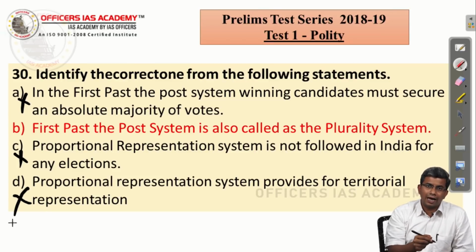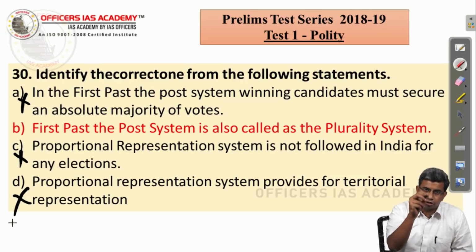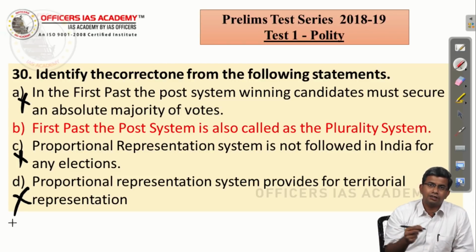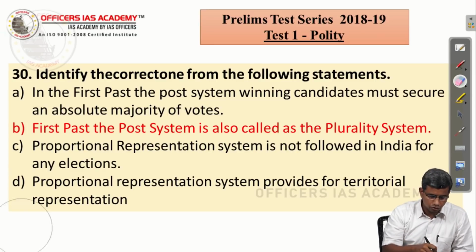So you can arrive at the right answer based on your knowledge about the rest of the three statements and eliminating them. Even though you may not be sure whether first past the post system is indeed called the plurality system, you know that the other three statements are wrong. So automatically the correct answer is B, right?